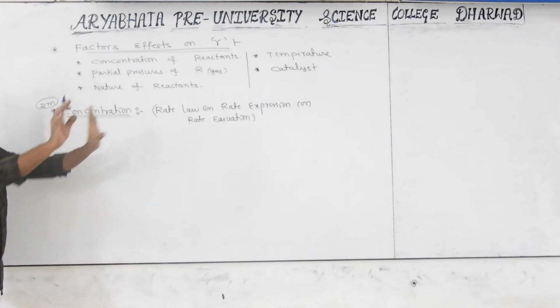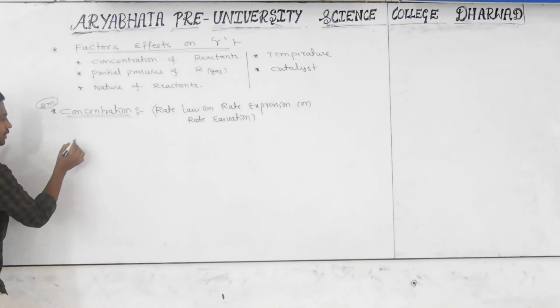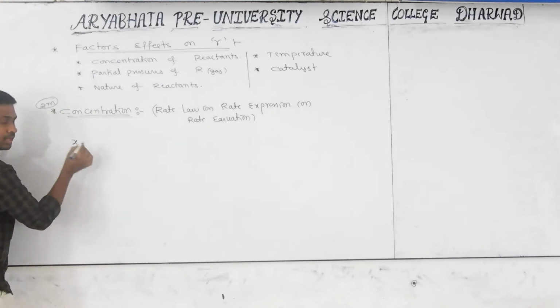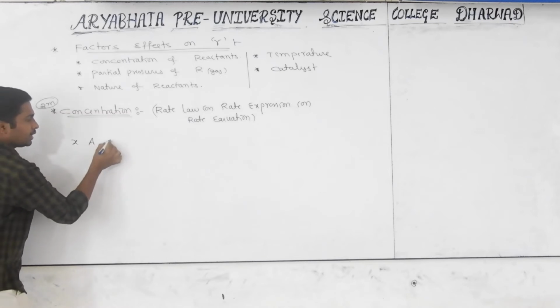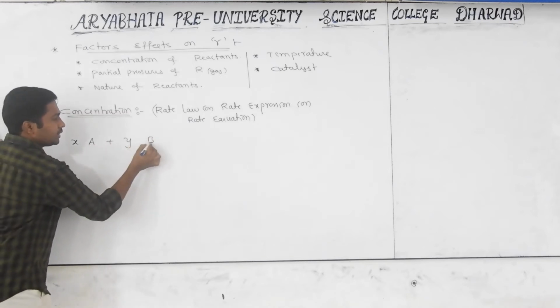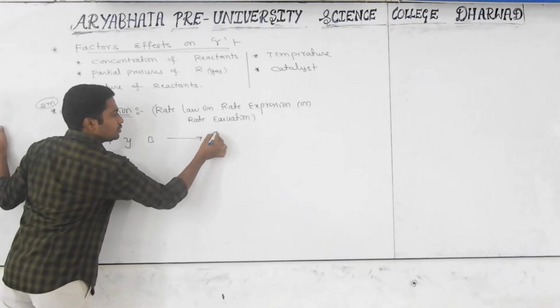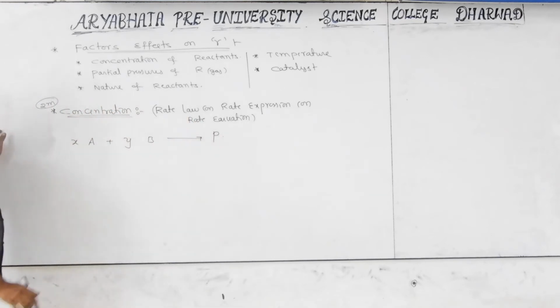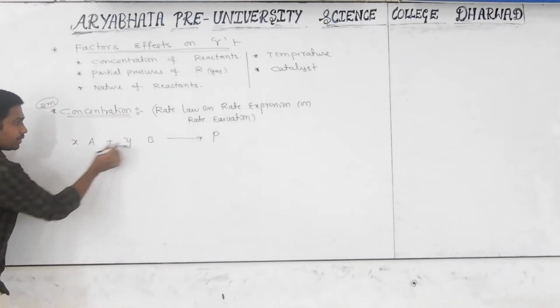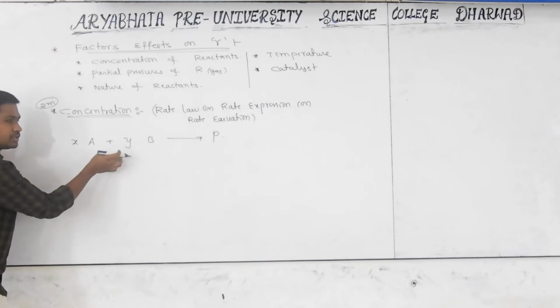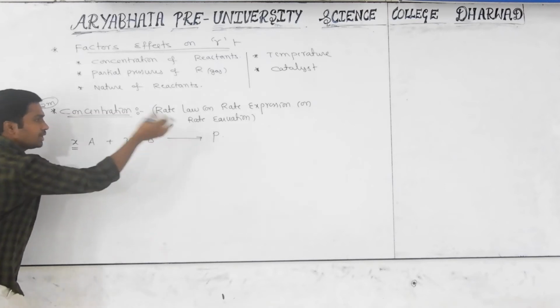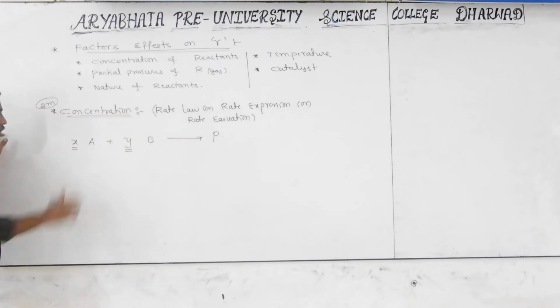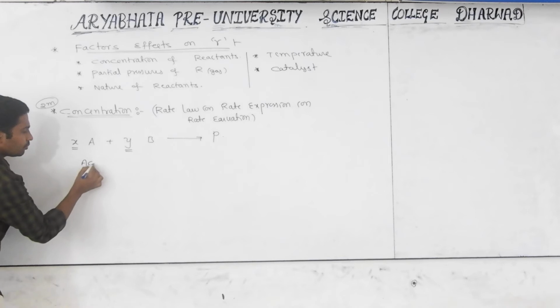Okay. Now we have to discuss. First of all, I will take one chemical reaction: x moles of A and y moles of B convert into some moles of product. What is the reading of this? A and B are reactants. The coefficients represent the moles. x moles of A combine with y moles of B, converting into products. Okay, but according to the law of mass action,